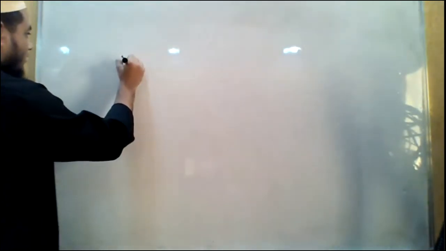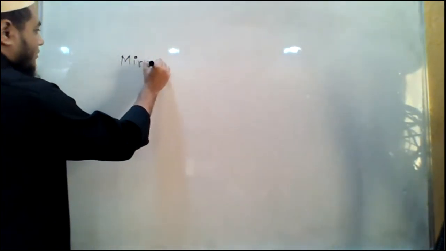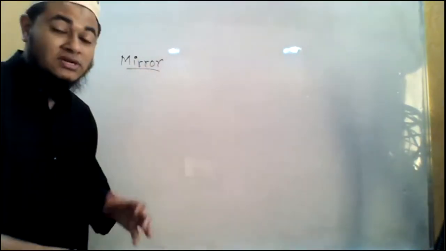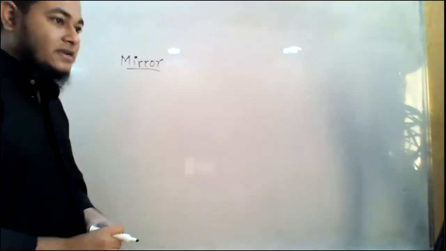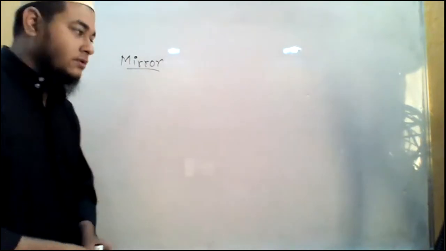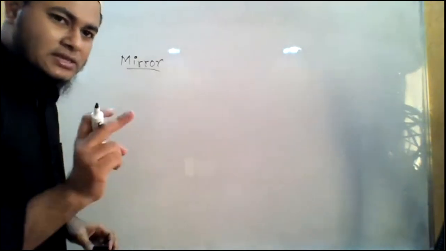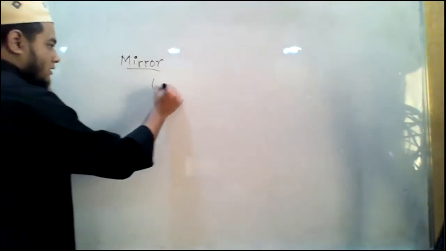Now let us discuss about types of mirror. We know what mirror is, right? So I'm not going to discuss in details about the definition of mirror, okay? A reflecting surface can be considered as a mirror, right? Now, as I was saying, there are several types of mirror. Mainly, there are two types of mirror, okay?